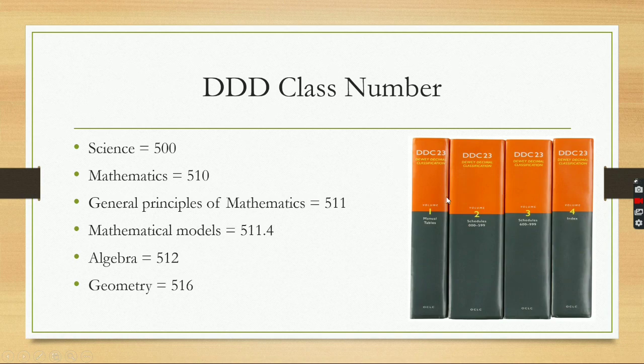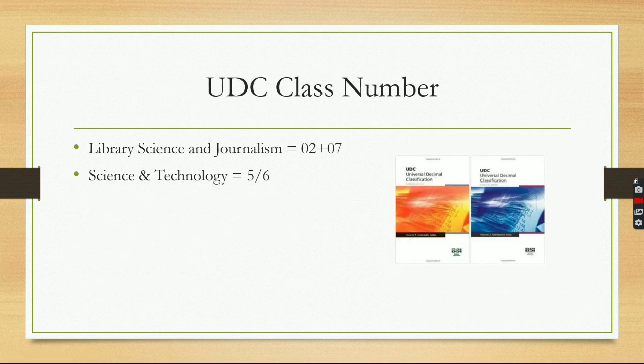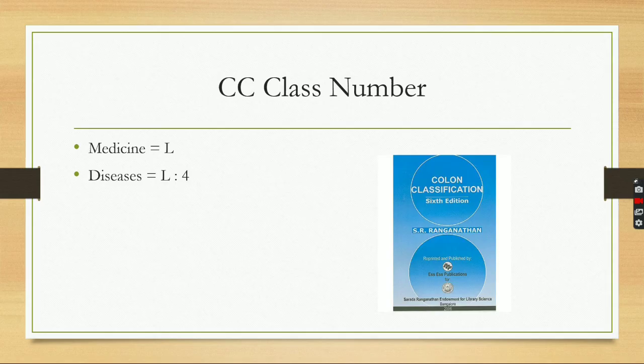Here is the schedule of the DDC in its 23rd edition. It is in 4 volumes. With the help of this particular schedule, we can find each and every book's class number. So the librarian takes the help of this schedule to find out the class number. So this video ends here. In the next video I will discuss the features of class number.